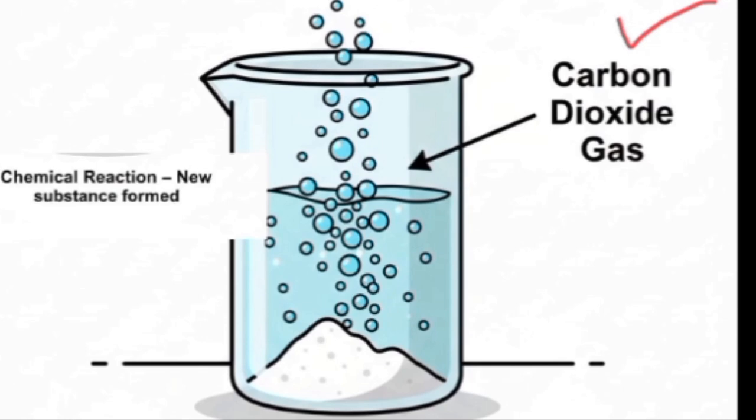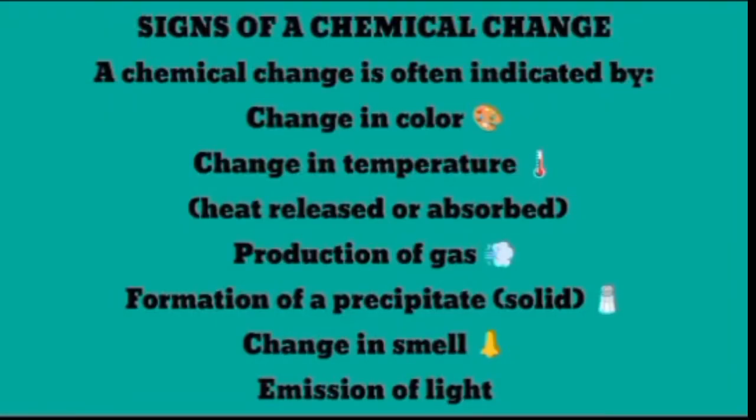Next we will discuss some signs due to which we can identify that a chemical change has happened. First of all, we can identify by change in color. If the color of something is changed, it is a chemical change. And next is temperature. Change in temperature may also be the sign of chemical change. Heat released or absorbed is also the sign of chemical change.